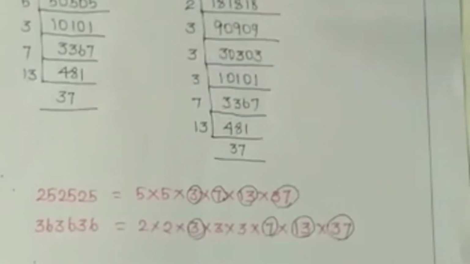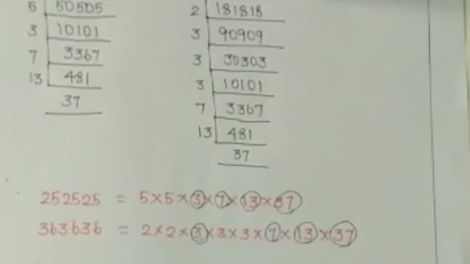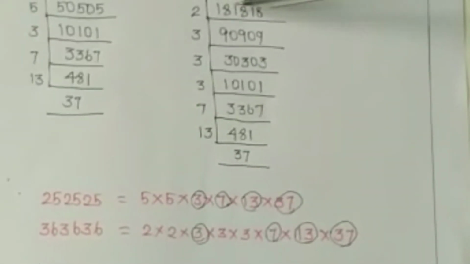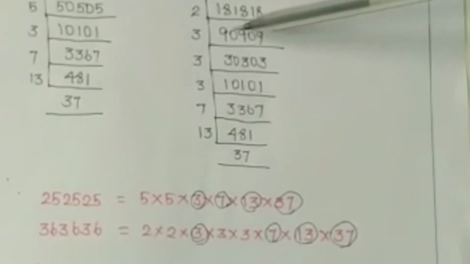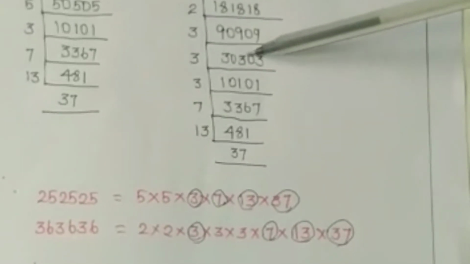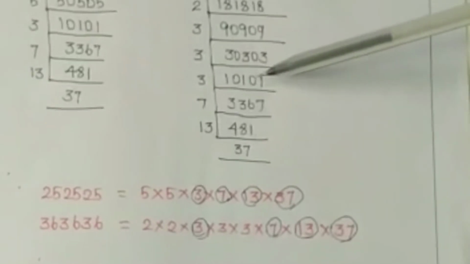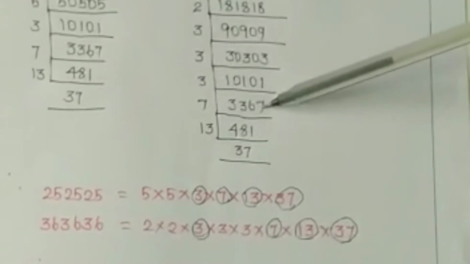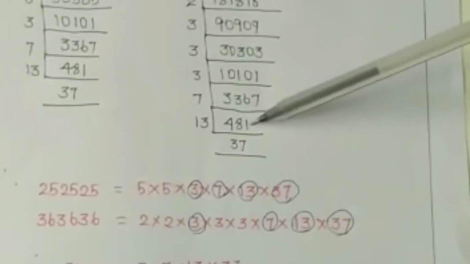In the same way, I take my other number, 363636. My first factor is 2, and I get 181818. Again dividing by 2, I get 90909. Dividing by 3, I get 30303. Dividing by 3, I get 10101. Dividing by 3, I get 3367, and by 7 I get 481.